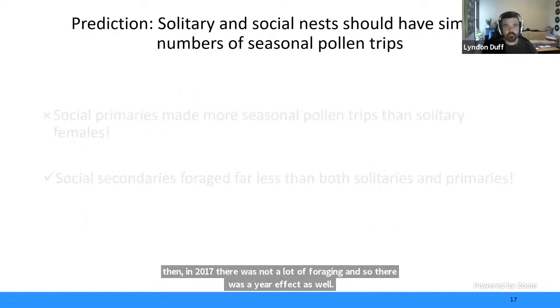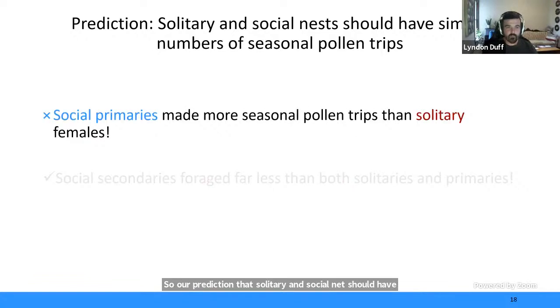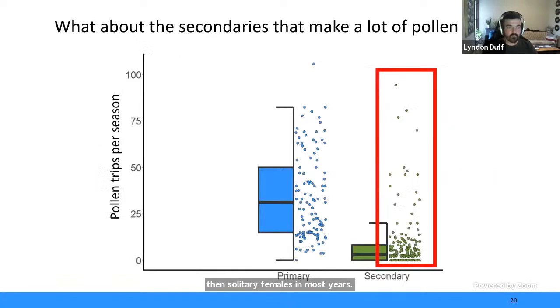So our prediction that solitary and social nests should have similar numbers of pollen trips was not correct. Social primaries made more seasonal pollen trips than solitary females in most years. And social secondaries foraged far less than solitaries and primaries, and that agreed with our second prediction.